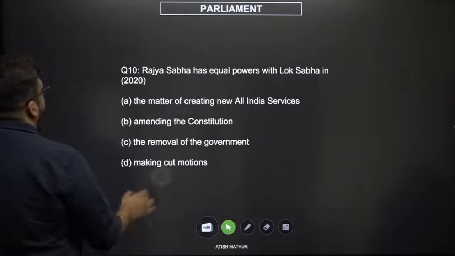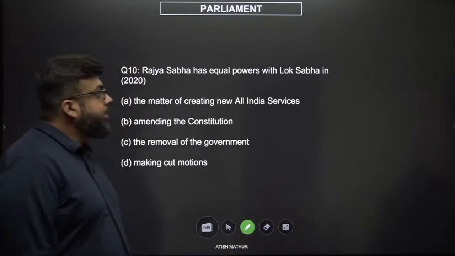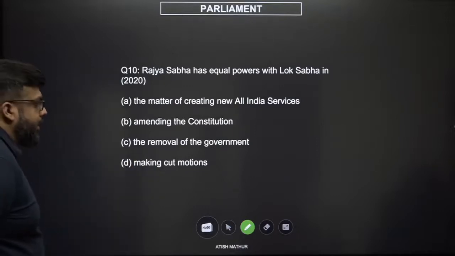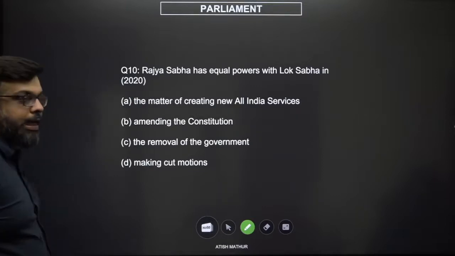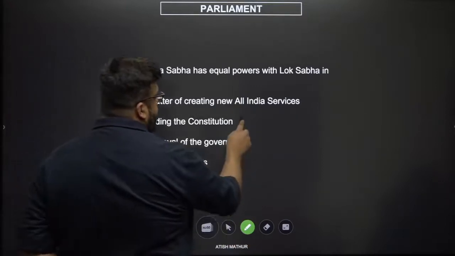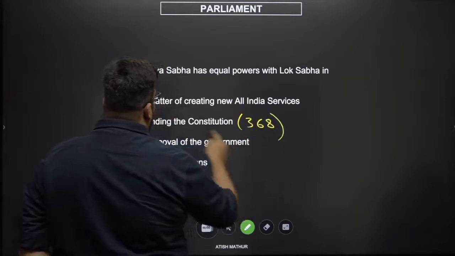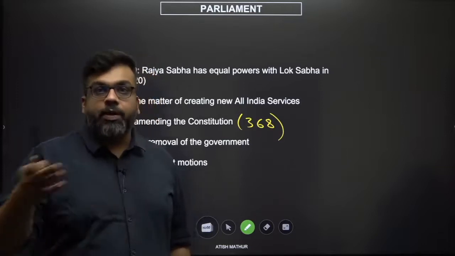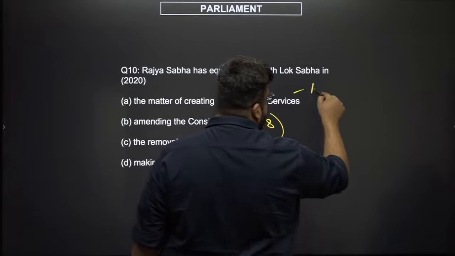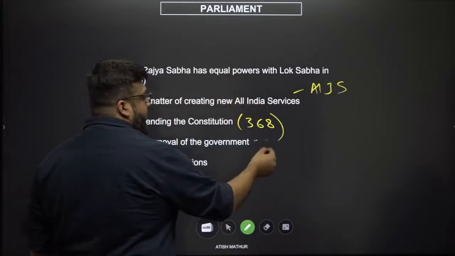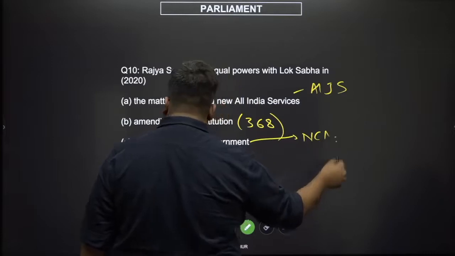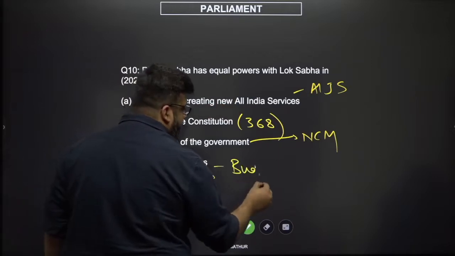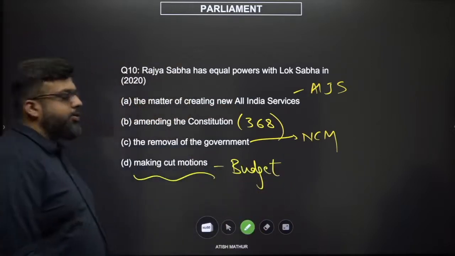Next question. The Rajya Sabha has equal powers with the Lok Sabha with respect to or in the matter of creating All India services, amending the constitution, the removal of the government, and making cut motions. Amending the constitution is 368. All India services is when you want to create a new IAS, IPS, forest, or let's say we're talking about All India judicial services in the recent context. The removal of the government happens through a no confidence motion, and cut motions are essentially used in the budget, wherein you have a policy cut, a token cut, an economy cut, and so on and so forth.